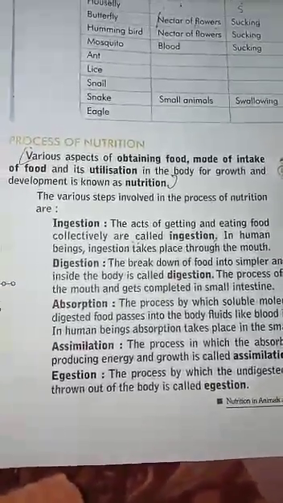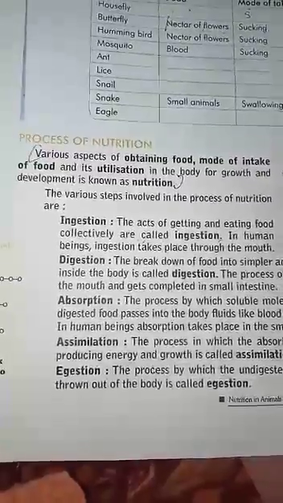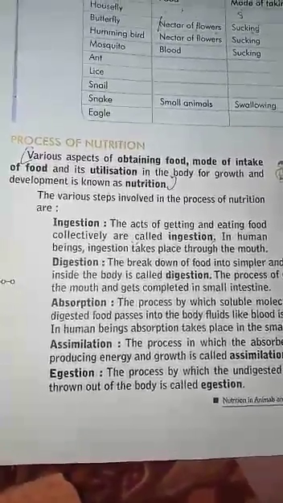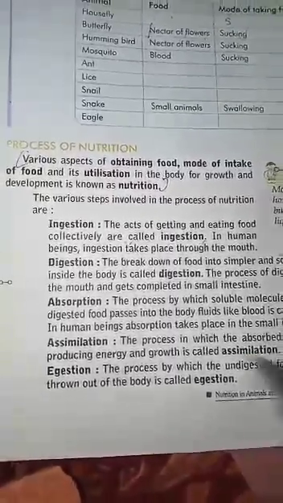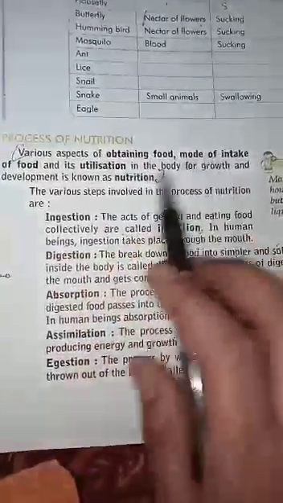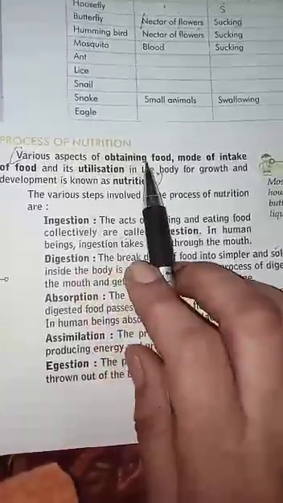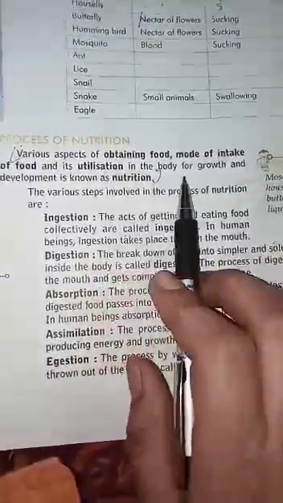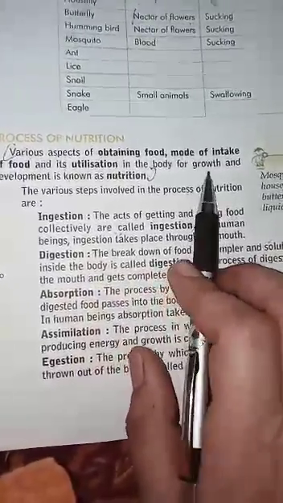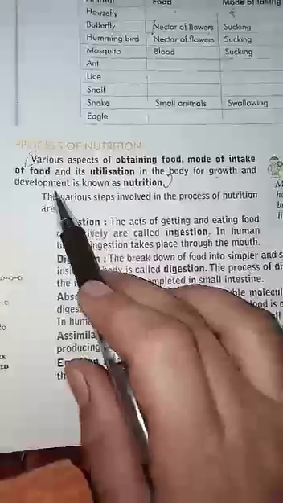I told you what nutrition is. Nutrition is to take in the food and utilization of that food by our body. This is called nutrition. Now we will read various aspects of obtaining food, mode of intake of food, and its utilization in the body for growth and development.